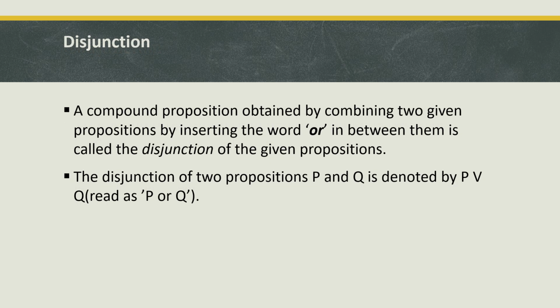Disjunction. A compound proposition obtained by combining two given propositions by inserting the word or in between them is called the disjunction of the given propositions. The disjunction of two propositions P and Q is denoted by P ∨ Q, read as P or Q.